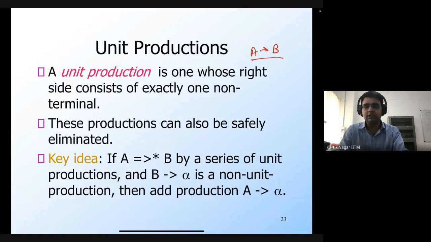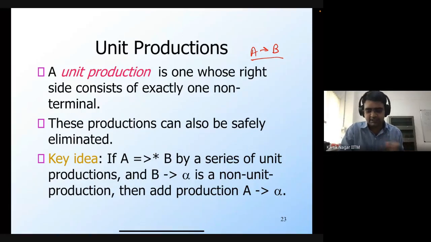In the sense that if you keep on using unit productions, you won't derive a terminal string. So ultimately, you would have to use a production rule whose body is non-unit. So we can eliminate all of those steps which used unit productions and directly pass forward to that particular step that used a non-unit production.